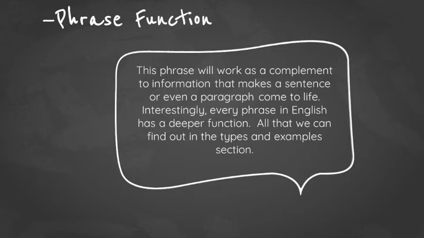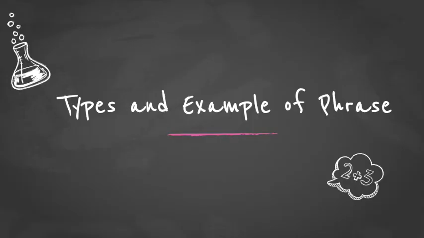A phrase works as a complement to information that makes a sentence or even a paragraph come to life. Interestingly, every phrase in English has a deeper function. All of that we can find out in the types and examples section. And now we are going to talk about types and examples of phrases.